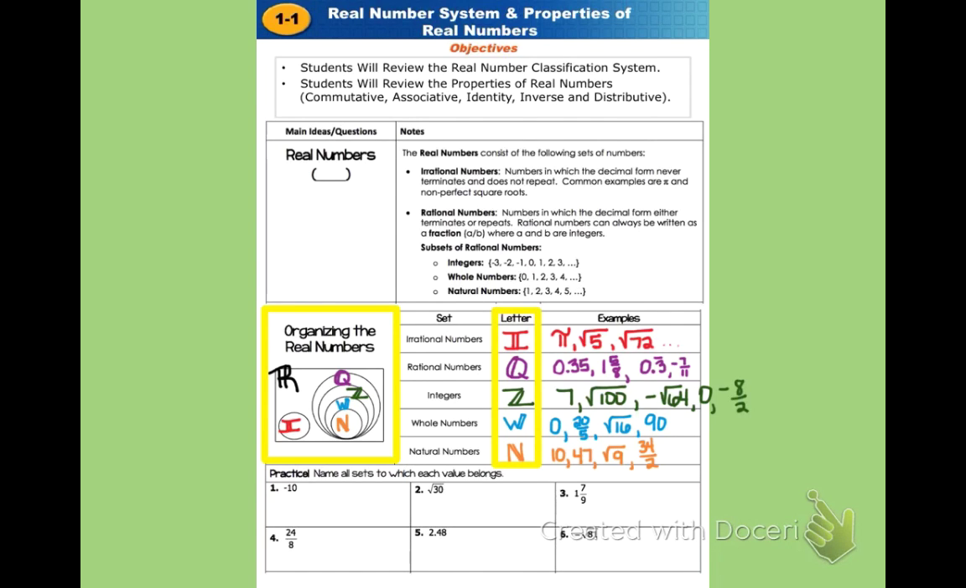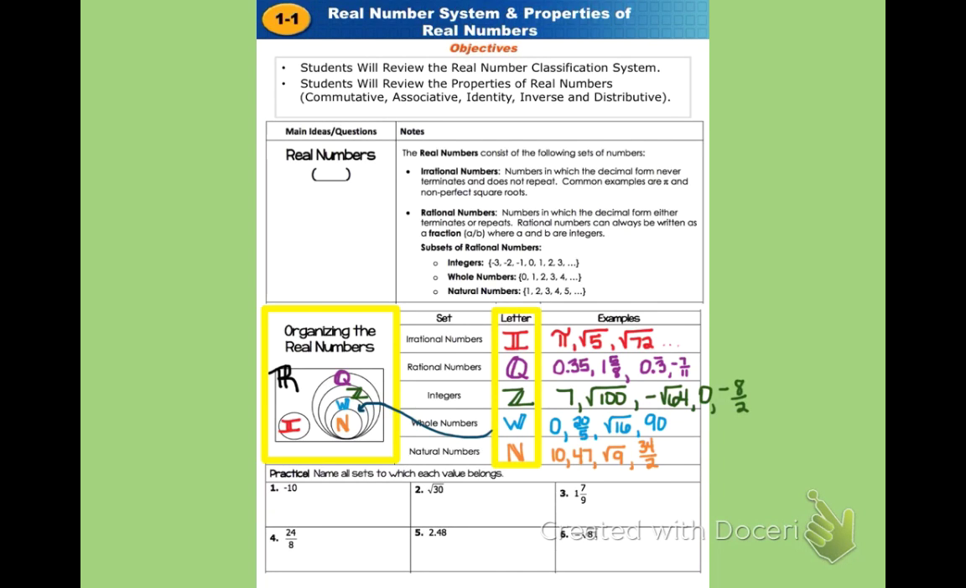Your whole numbers are really the numbers you think about counting with, and 0 added in. So things like 0, 25ths, which is really 4, square root of 16, which is really 4, and 90, those are all whole numbers. They don't have any decimal parts or fractional parts, they're just whole numbers. And of course they don't include any of the negatives as the integers would. And so you'll see that that is a smaller subset over here in the Venn diagram.